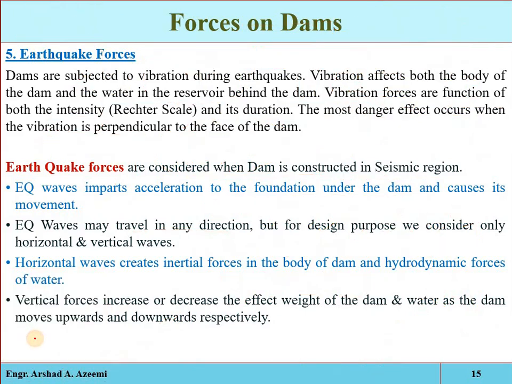Now secondly, the effect of the vertical earthquake acceleration. See again, if that is the foundation, this one is the dam structure. Here, for example, a reservoir is formed.